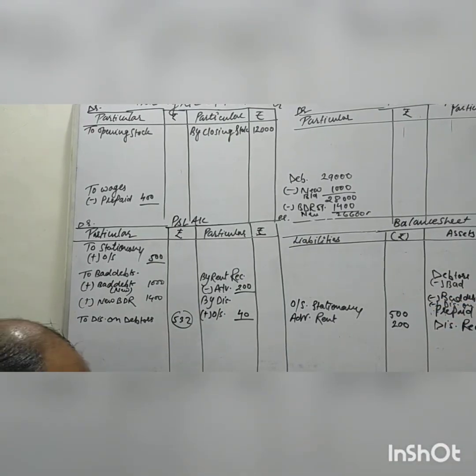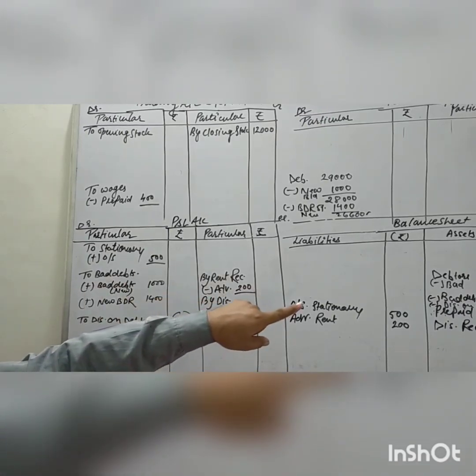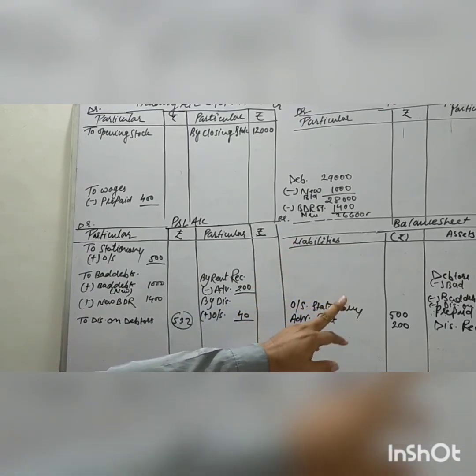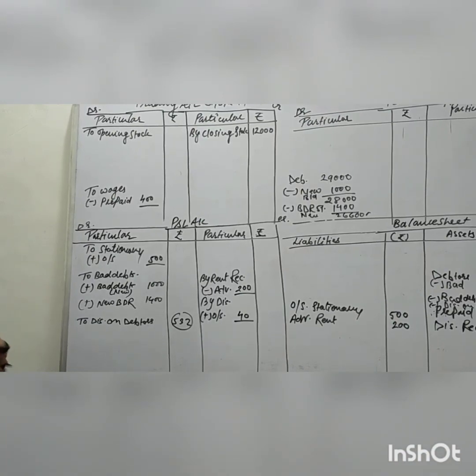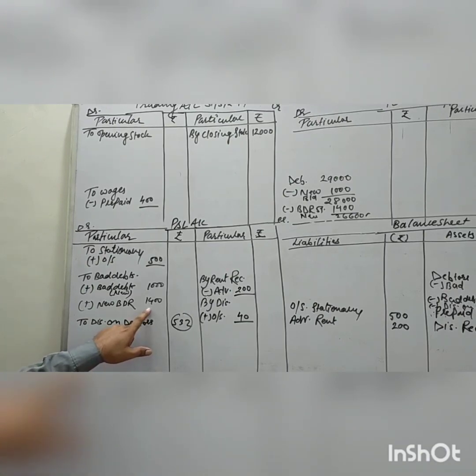Next, 5% bad debt reserve. What will we do? From debtor we will deduct 1,000, then our fresh debtor becomes 28,000. From 28,000, 5% is allowed as bad debt reserve, so the value comes to 1400.